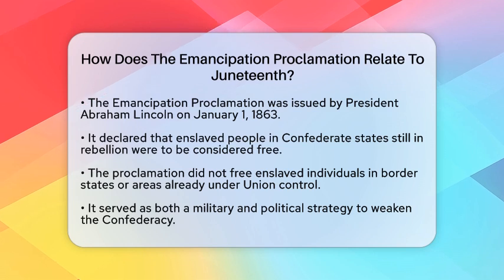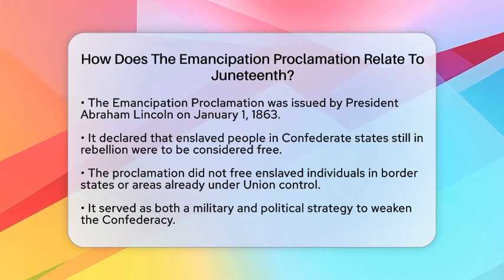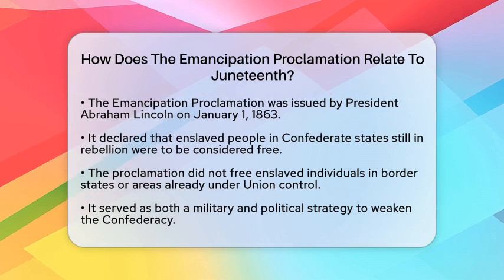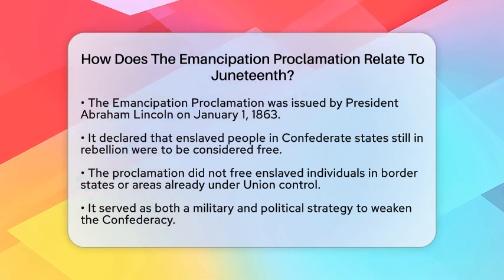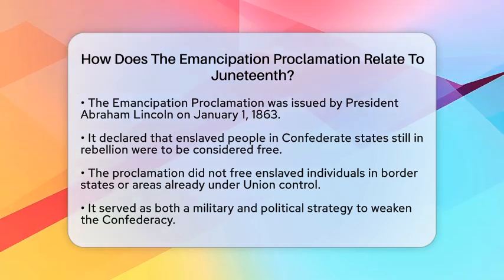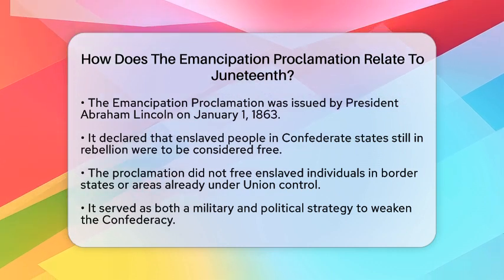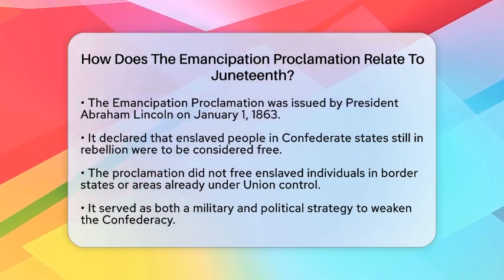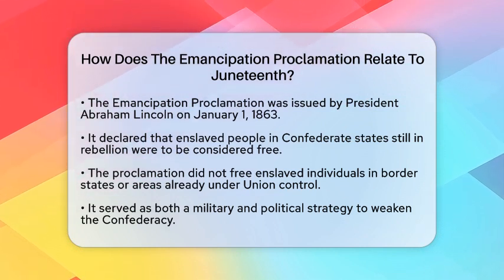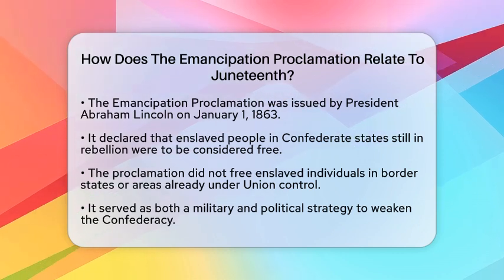The Emancipation Proclamation was issued by President Abraham Lincoln on January 1, 1863. This document declared that all enslaved people in Confederate states still in rebellion against the Union were to be considered free. However, it is important to note that this proclamation did not free all enslaved people in the United States. It specifically excluded those in border states that had not seceded and in areas of the Confederacy already under Union control.